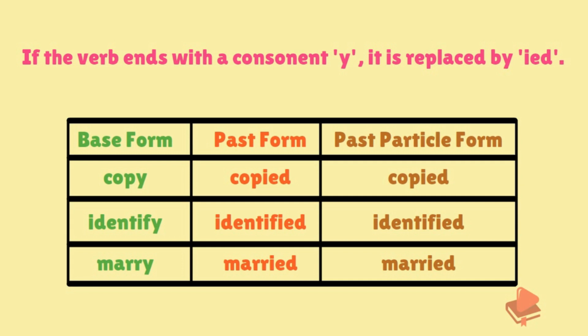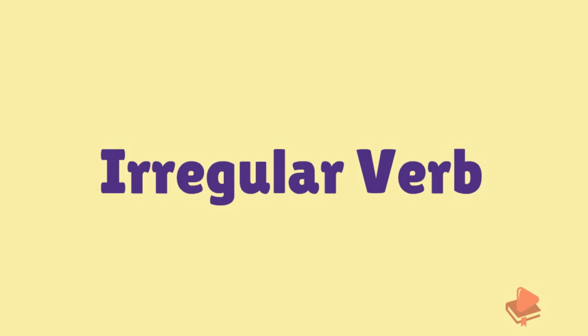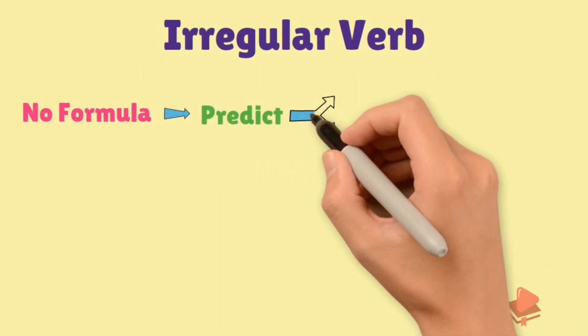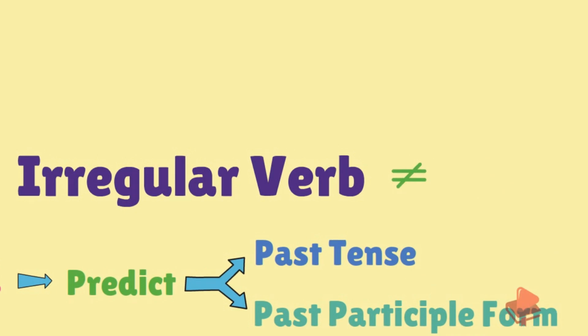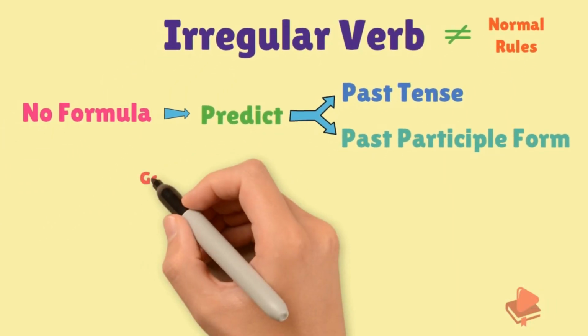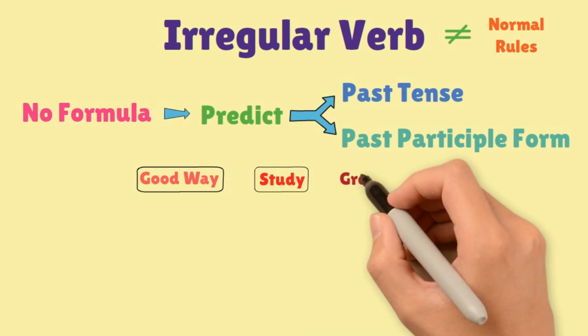Let's see what an irregular verb is. In irregular verbs, there is no formula to predict how an irregular verb will form its past tense and past participle form. There are many irregular verbs that don't follow the normal rules. Here are the common irregular verbs in groups. A good way to learn irregular verbs is to study them in these groups.